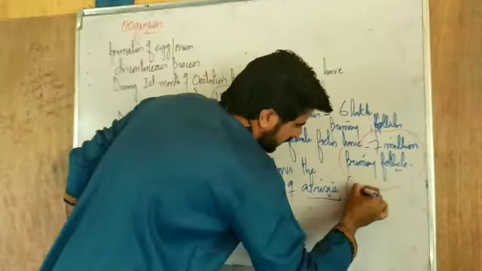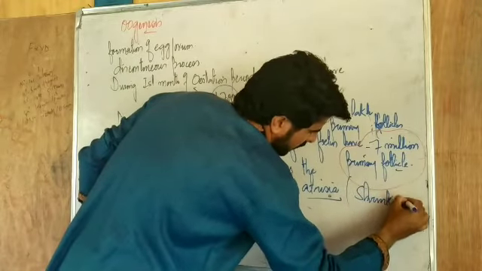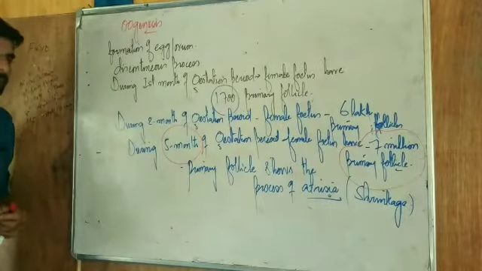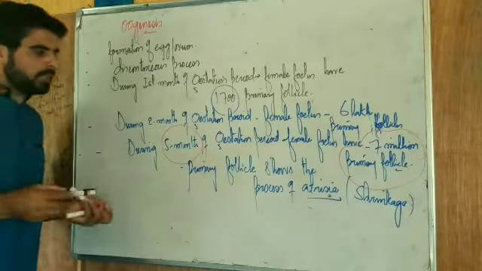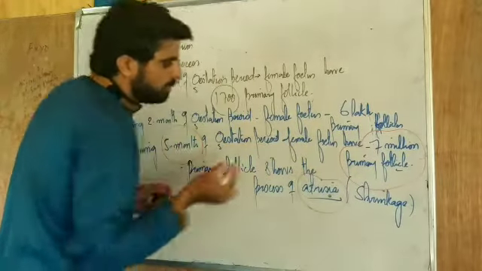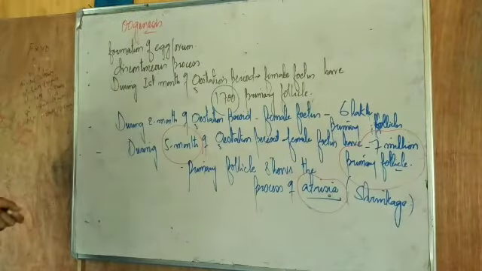Atresia is actually the shrinkage of follicles. Now 7 million primary follicles enter the process called atresia. Atresia means simply shrinkage of these follicles.